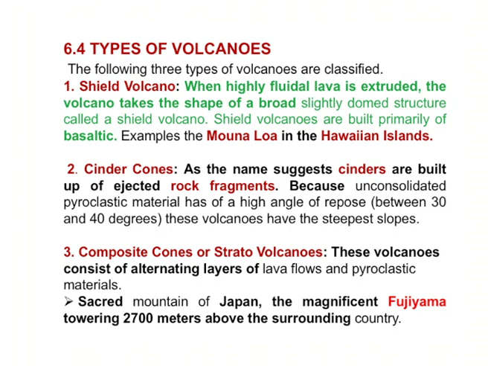Second one is the cinder cones. The name suggests cinders, which are built up. Different rock fragments are ejected, and it is unconsolidated material released from these cones.